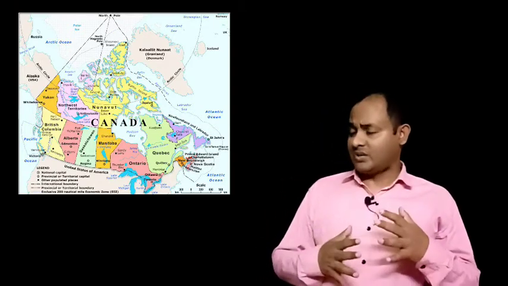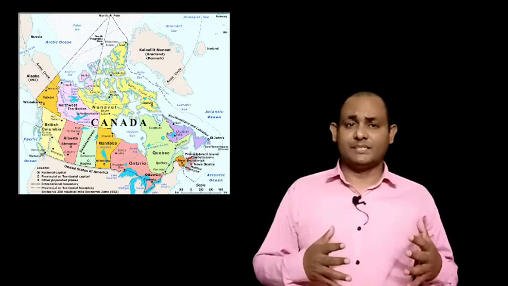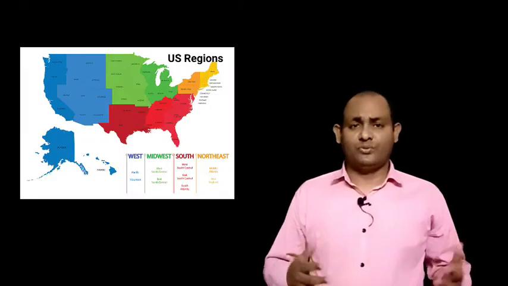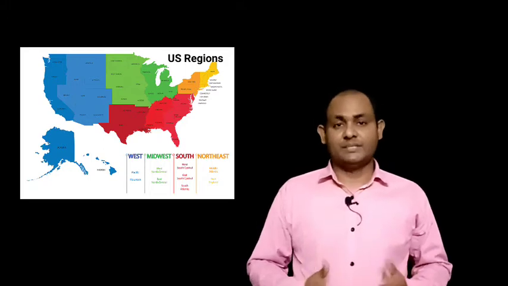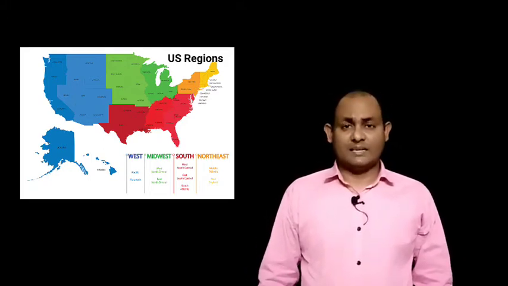Most of the physical features of Anglo-America extend over the territory of both Canada and the US, and therefore it is better to study the physical characteristics of these two countries together.